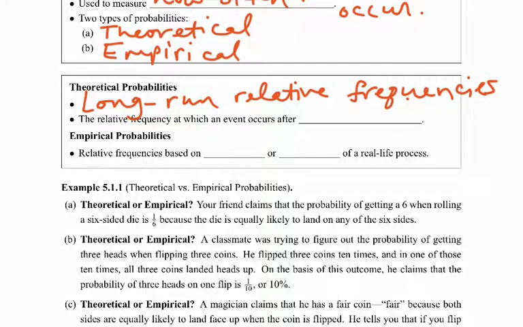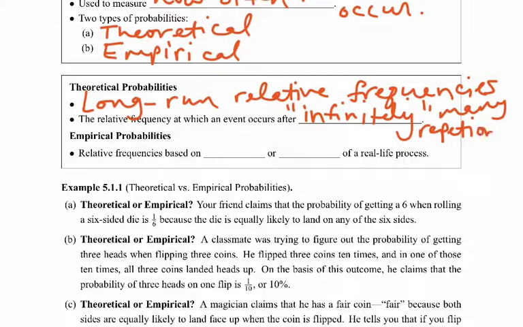The relative frequency at which an event occurs after, really, infinitely many repetitions. So theoretical probabilities are what should occur after an infinite number of repetitions.